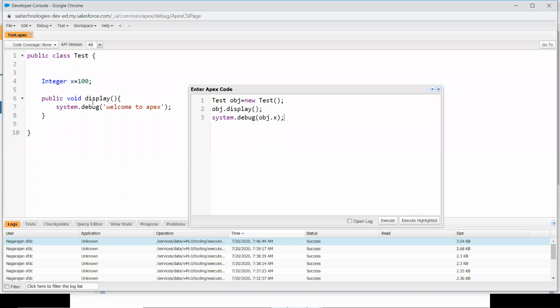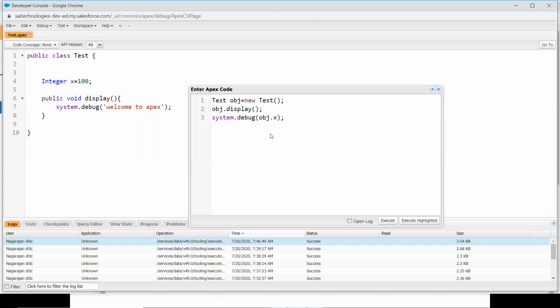You see the difference. This display function is specified as public, so you are able to access it. This integer variable does not have any scope. I haven't specified private, public or anything there. I just declared a variable, but I was unable to access it. The meaning is, by default in Apex, a function or integer, whatever it may be, is in private scope. If it is in private scope, you can't access it outside the class. You got the point? Guys, is it clear?